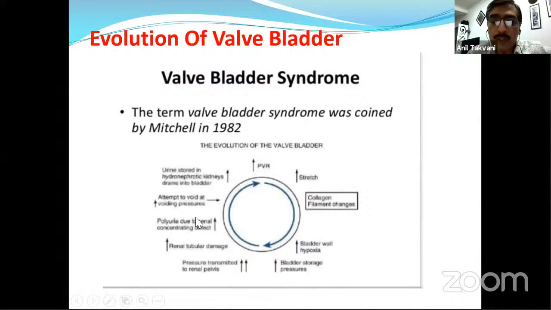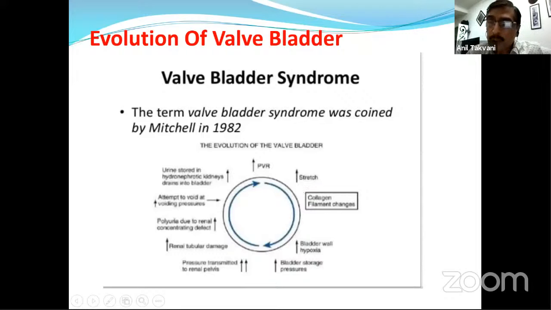So this is the vicious cycle, which was very well described in 1982 by Mitchell, and this is something we can easily understand: when the child grows, almost 3 to 4 years, starts going to the playhouse or to school, they try to hold the urine a little longer, avoid voiding too frequently, and that will lead to stretch on the bladder.